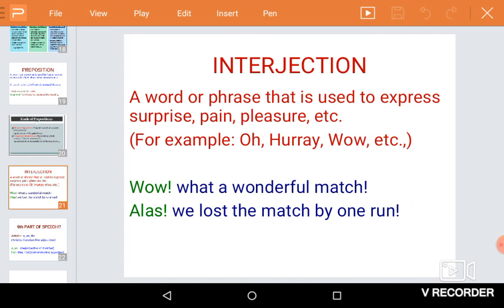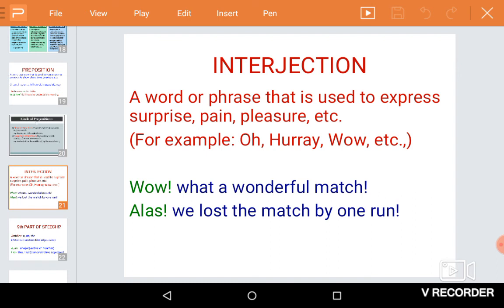The last part of speech we are going to see is interjection. An interjection can be defined as a word or phrase that is used to express a sudden feeling, maybe a surprise, pain, pleasure, etc. For example, oh, hooray, wow, alas, and so on.